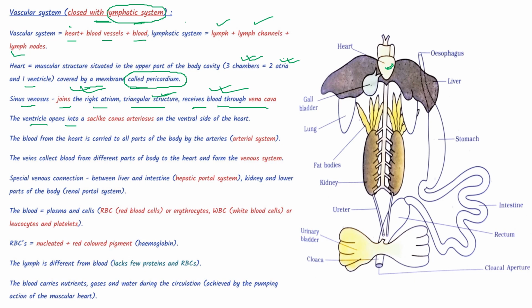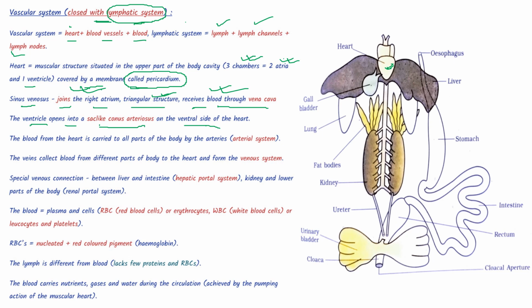The ventricle opens into a sac-like conus arteriosus on the ventral side of the heart. The ventricle, which is one in number, opens into a sac-like structure called conus arteriosus. So we shouldn't get confused about what the ventricle opens into. It opens into the conus arteriosus.